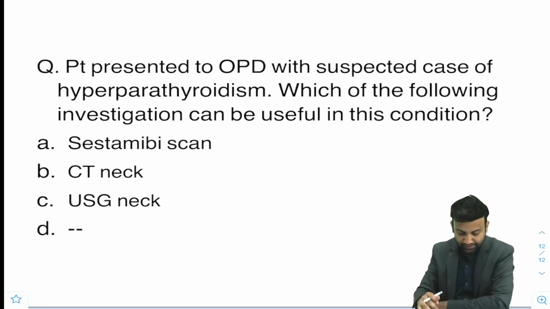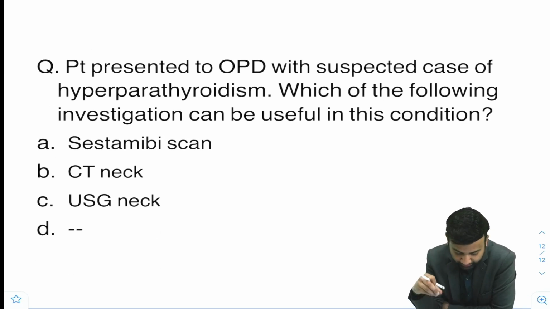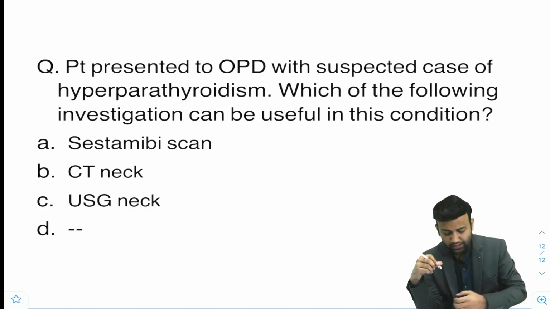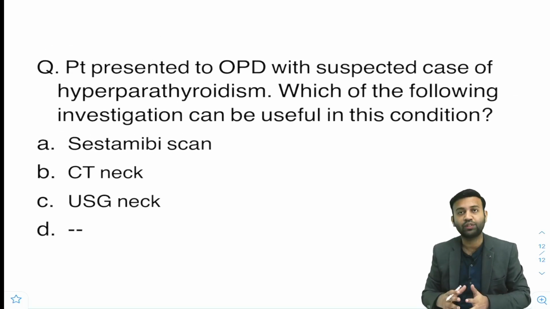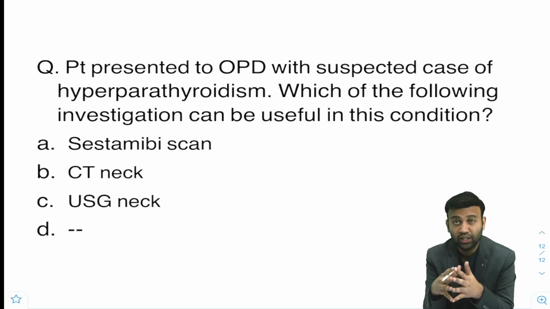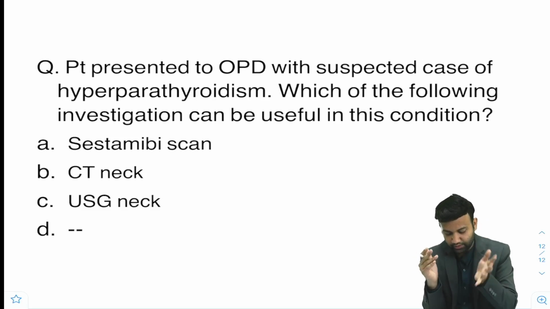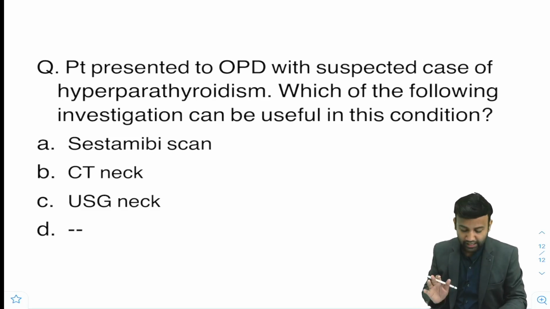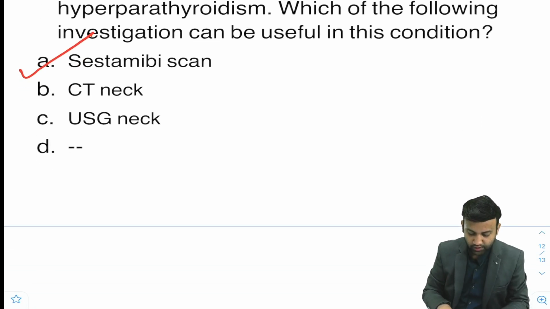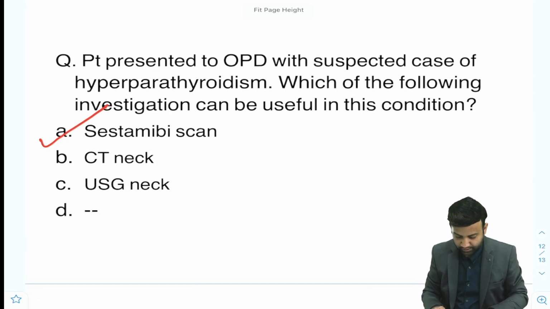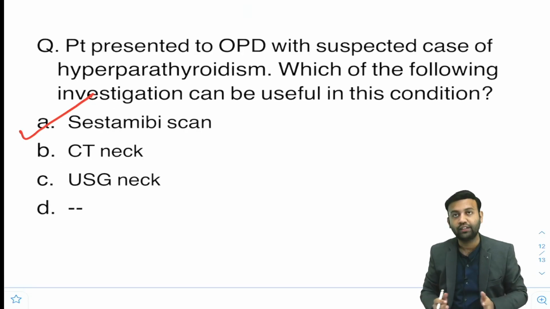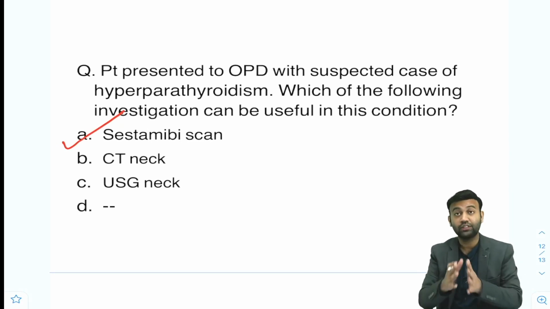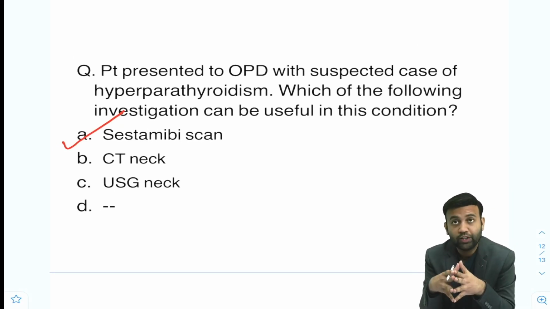Another question: a patient presented to OPD with a suspected case of hyperparathyroidism. Which of the following investigations can be useful in this condition? The options were sestamibi scan, CT neck, USG neck. This question was given in the form of a clinical scenario, but the main gist was that it asked about the investigation of choice for hyperparathyroidism, and in such cases the answer will be sestamibi scan. You all know the sestamibi scan is done and it is the best investigation out of these three given here.